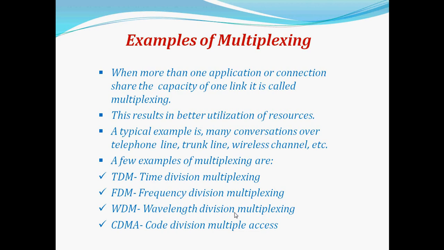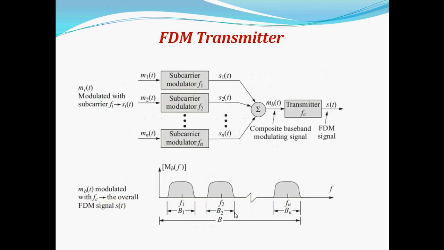When more than one application or connection shares the capacity of one link, it is called multiplexing. This results in better utilization of resources. A typical example is many conversations over a telephone line, trunk line, wireless channels, etc. We already know about this. A few examples of multiplexing are time division multiplexing and frequency division multiplexing, which we have already seen, and the others are wavelength division multiplexing and code division multiple access.